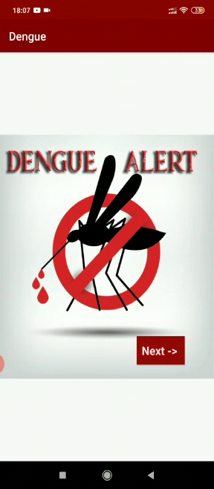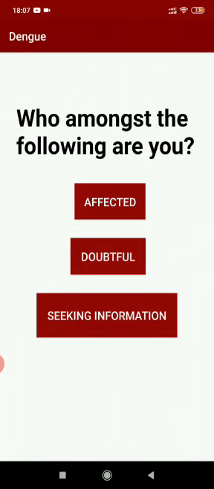So this project is developed by a group of 3 and the entire details about this project is provided in the description below. So as you can see here, this app supports 3 kinds of users: the affected ones, doubtful ones, and the ones who would like to seek information about dengue. So the first category is affected ones.